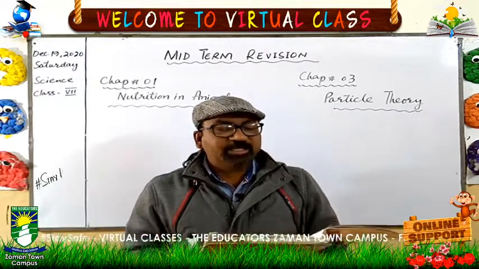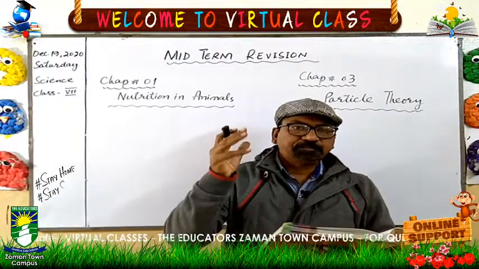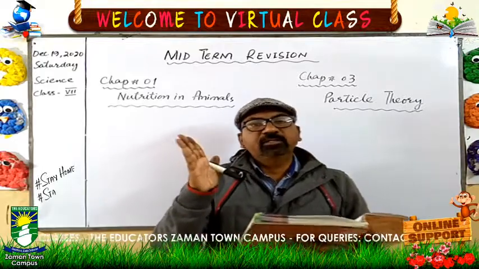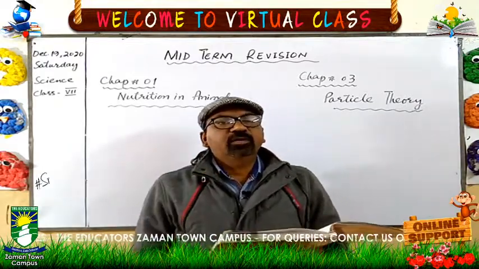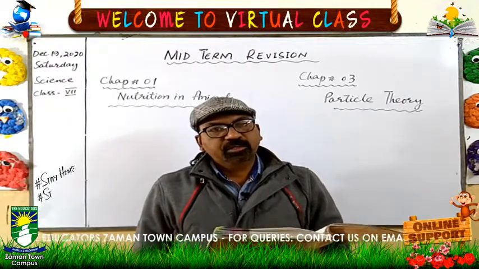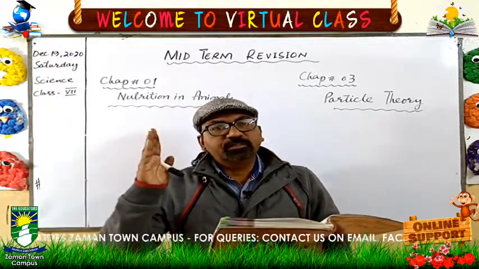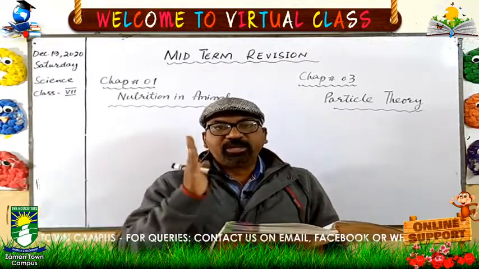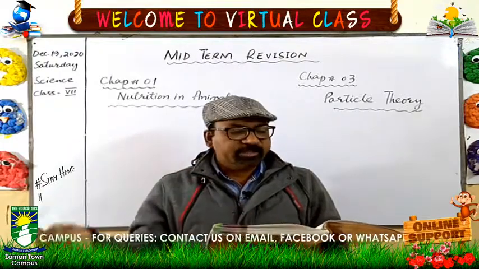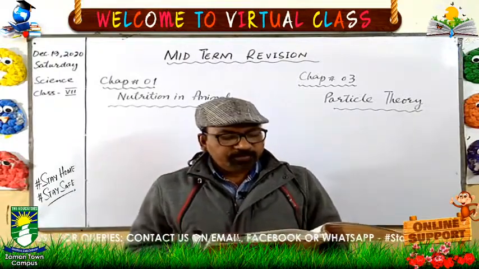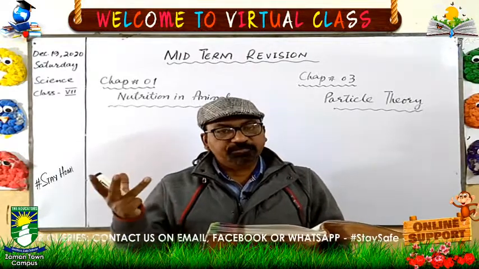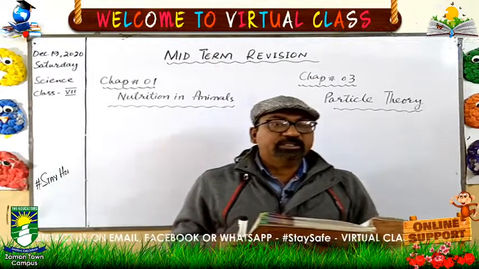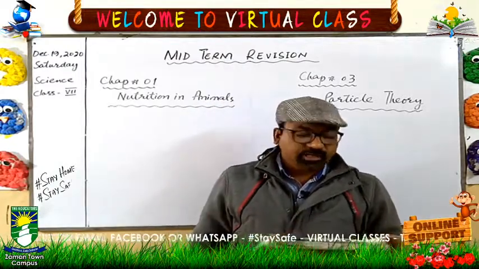So next is egestion. Now the food is absorbed and utilized, but there are some particles which are not digested properly. So these parts are necessary to expel out from the body. The process of expelling the waste product from the body is called egestion. So in egestion, the undigested food materials are thrown out of the body in the form of feces. This process is called egestion.